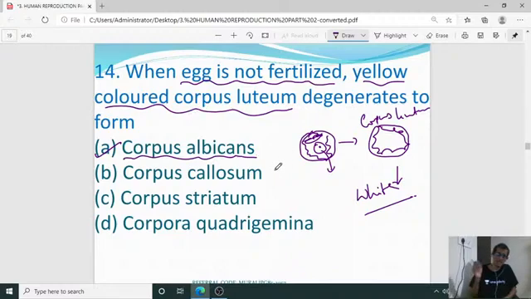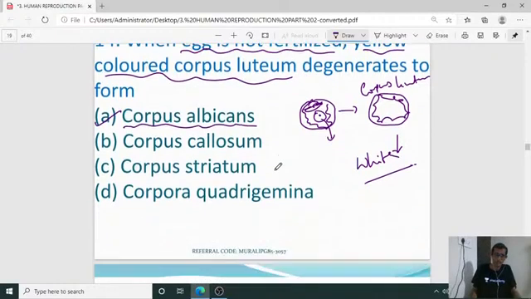When fertilization is not observed, if fertilization occurs, the corpus luteum will produce the hormone called progesterone. That is important to maintain the pregnancy. If conceiving has not happened, the corpus luteum is converted into corpus albicans and produces hormones once again, which indicate the next menstrual cycle, and also indicate non-pregnancy. So the answer for question number 14 is corpus albicans, a white colored mass.